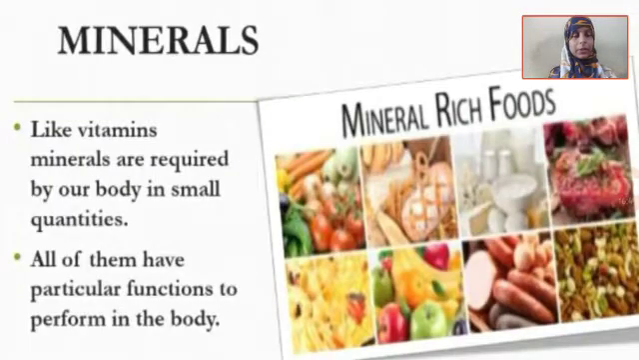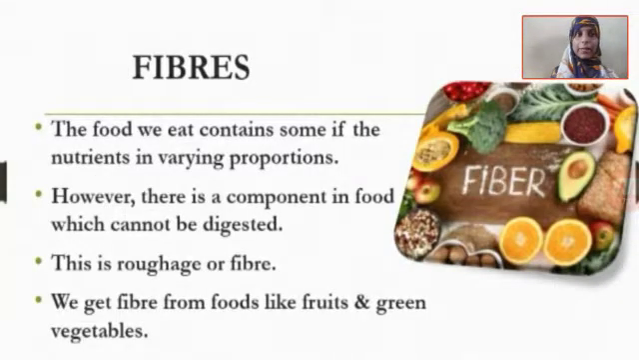Now the deficiency of minerals, vitamins and any of the nutrients will lead to a disease called deficiency disease. Now what is a deficiency disease? That I will tell you later. Let us finish up the nutrients or the components first. Okay. Now after minerals we have fibers. The food we eat contains some of the nutrients in varying proportion. However, there is a component in the food which cannot be digested.